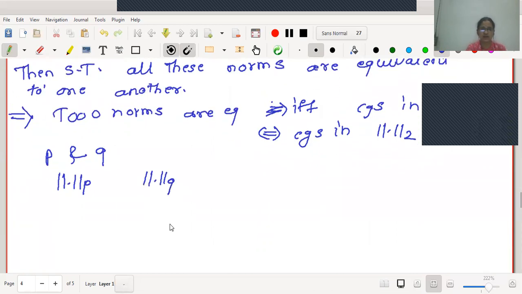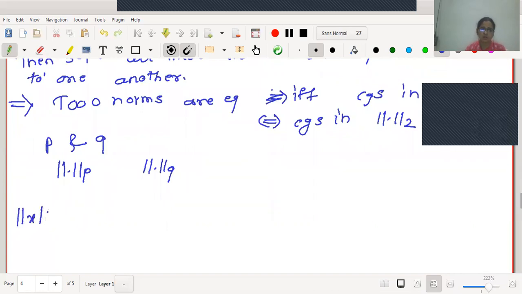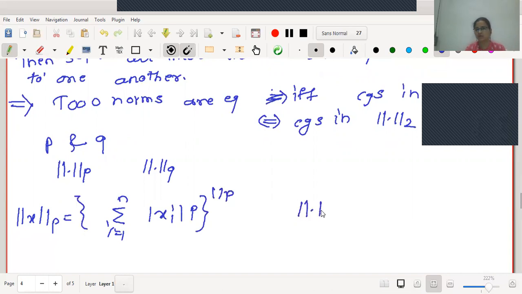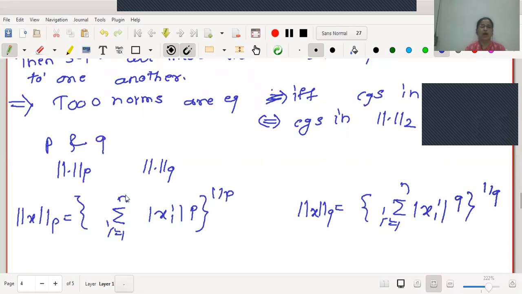How are the norms defined? Let me write the definition as well. Norm p of x is defined as summation i from 1 to n of mod xi raised to p, the whole thing raised to 1 by p. Similarly, norm q of x is summation i from 1 to n of mod xi raised to q, raised to 1 by q. By taking these two as arbitrary norms, we will try to prove that norm p is equivalent to norm q. Once we prove that, one can say that any two norms defined on these LPN spaces are equivalent.